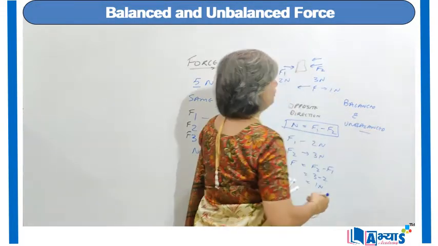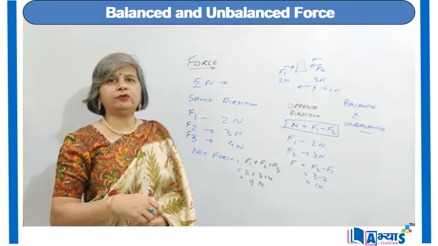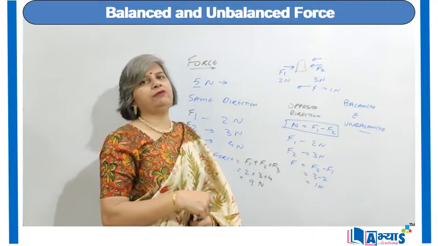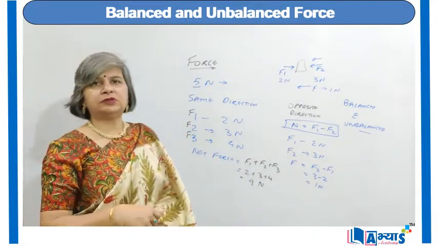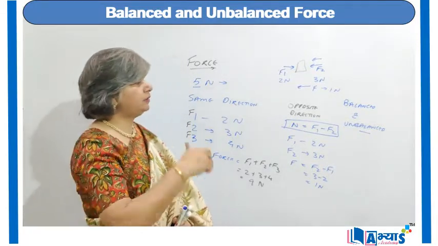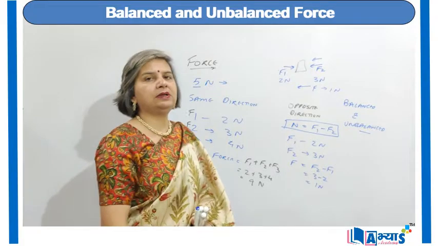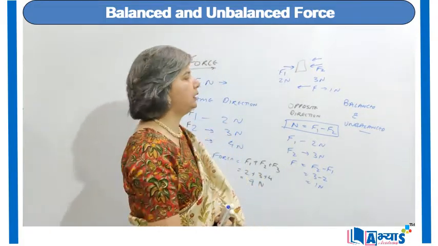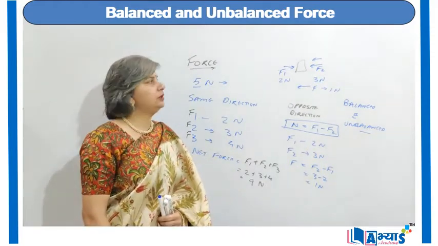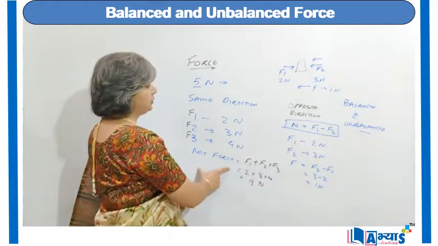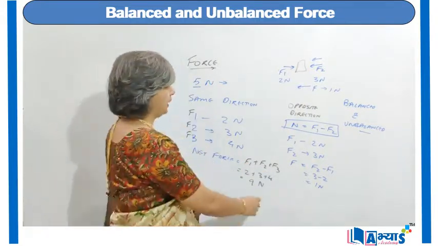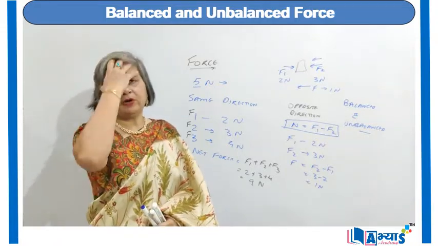Balanced force means when we are applying more than one force on an object and the resultant force is equal to 0. That means the net effective force is 0. Then we say that the forces are balancing each other, or we can say they are balanced forces. And whenever the net resultant force is not equal to 0, it is an unbalanced force. So in this case the net force is 1 newton, so it is an unbalanced force. In this case also, as three forces are being applied in the same direction and the net force is equal to 9 newtons, it is also an example of unbalanced force.